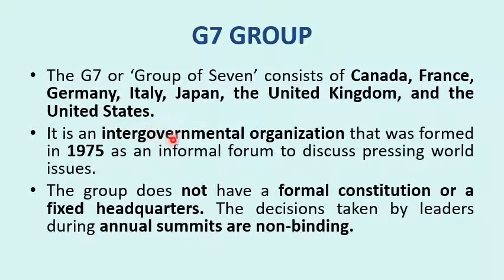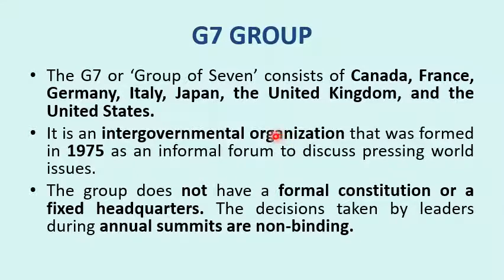So we can say it's an intergovernmental organization, but there is a certain difference that G7 has with other organizations. At the start of the lecture, I told you other organizations like UN, IMF have a charter, an agreement for all the countries that become part of that organization. If India needs to enter, India needs to sign an agreement to be a part of UN. So if India doesn't implement the decisions of UN, then India will attract punishment in the form of sanctions.